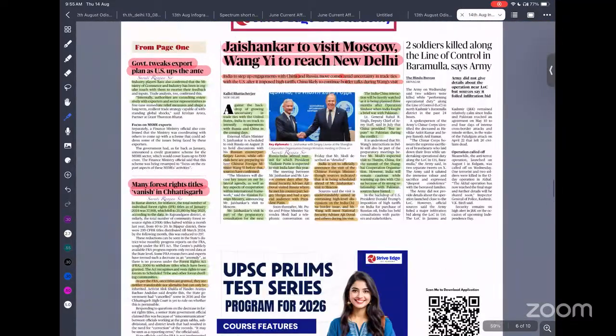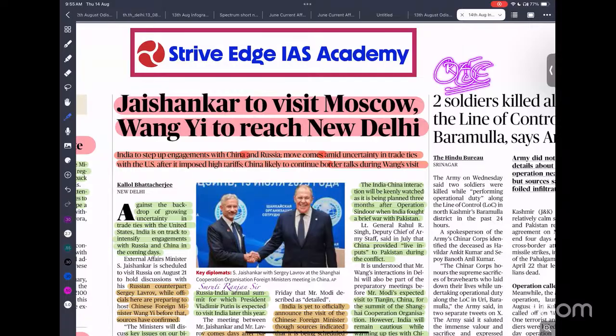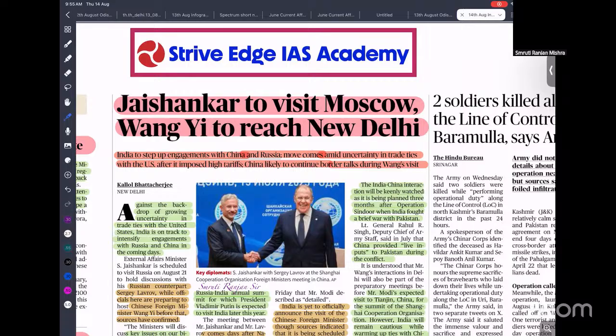Jaishankar to visit Moscow, Wang Yi to reach New Delhi. Recently we have seen an alignment of our relationships. Before, we were more aligned to the USA and Western countries. Now, after Donald Trump and the European Union imposed sanctions, India is looking towards Russia and China. Russia, India, China are planning to cement and improve their relationship, which is going to be a game changer, and the US is mostly afraid of that.